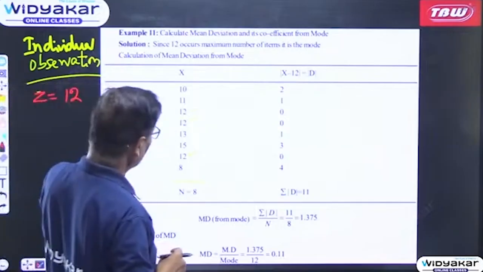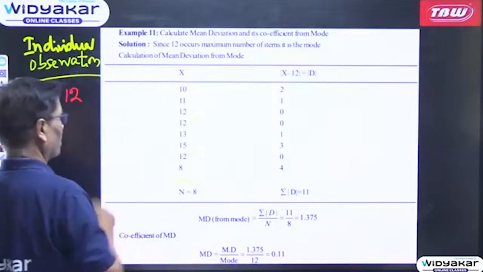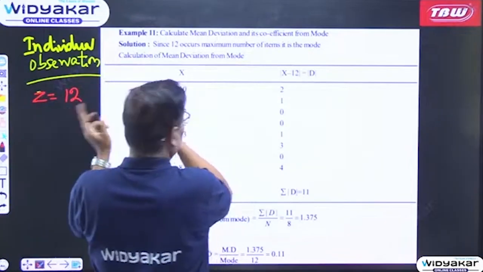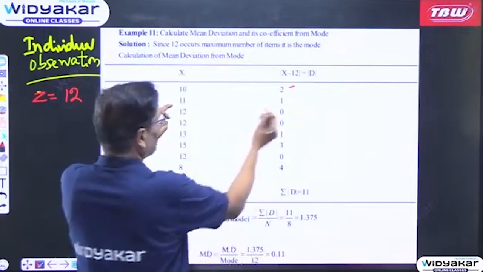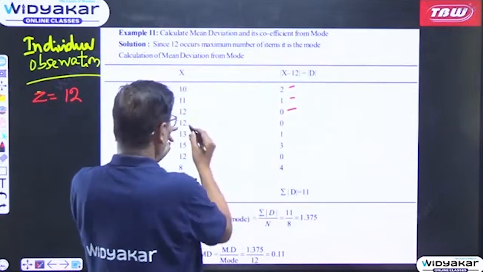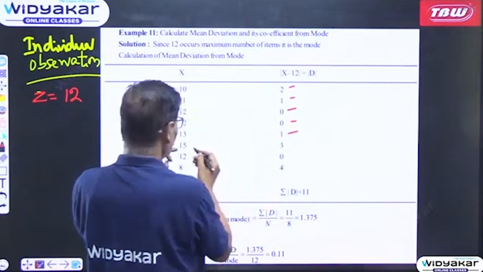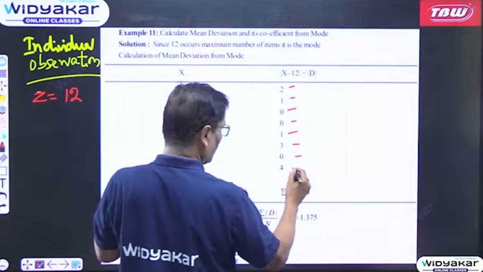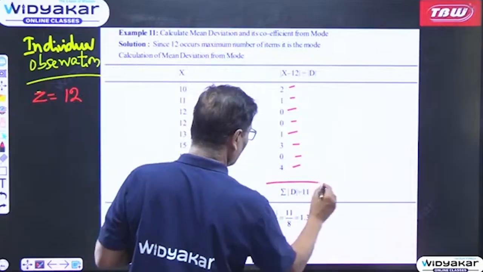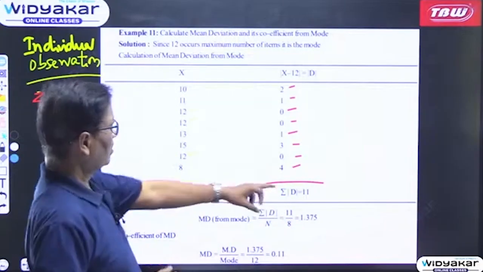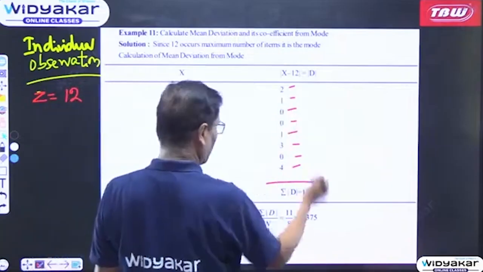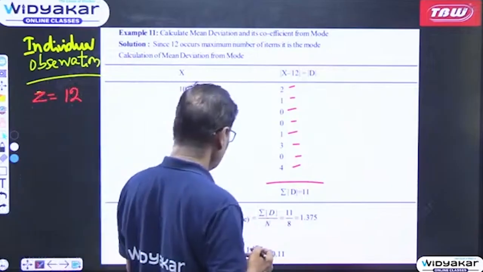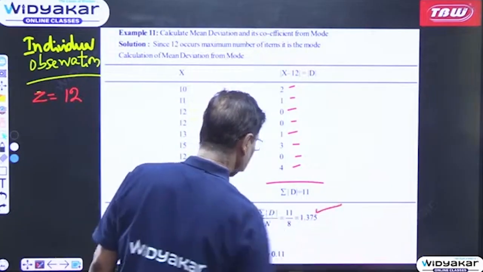So once you get 12, how are you going to do this? For mode, 10 minus 12 is equal to 2, then 11 minus 12 is equal to 1, 12 minus 12 is 0, 12 minus 12 is 0, 13 minus 12 is 1, 15 minus 12 is 3, 12 minus 12 is 0, and 8 minus 12 is 4. Plus and minus signs are ignored. So summation |d| is equal to 11. Once you get that, summation |d| divided by n will be your mean deviation from mode, that is 1.375.